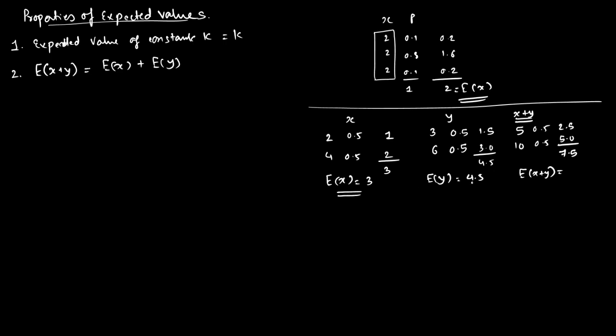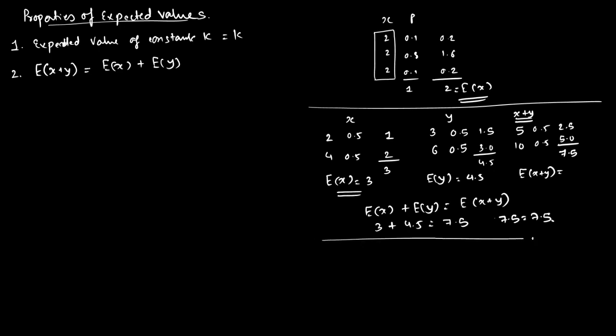Can I prove that expected value of x plus expected value of y is equal to expected value of x plus y? Yes, expected value of x is 3, this is 4.5, this is 7.5. So 7.5 is equal to 7.5. So this is very simple to do.